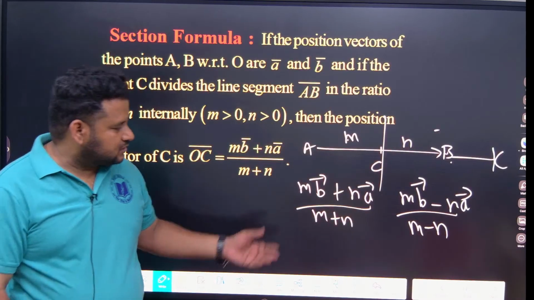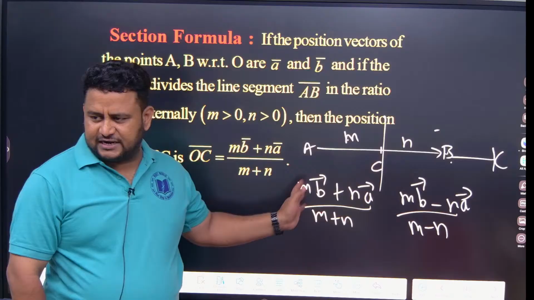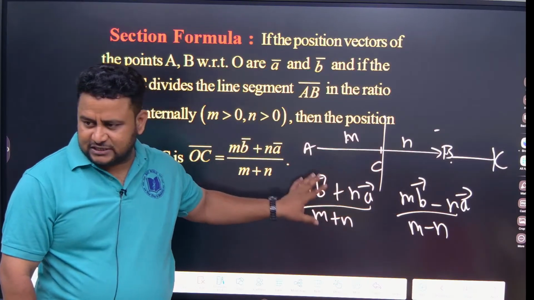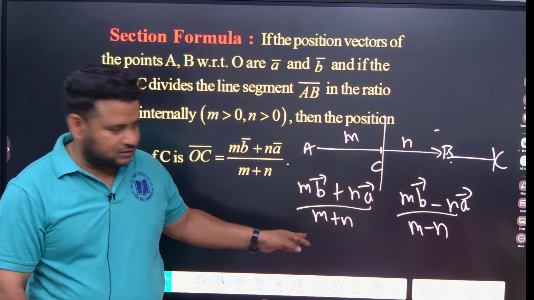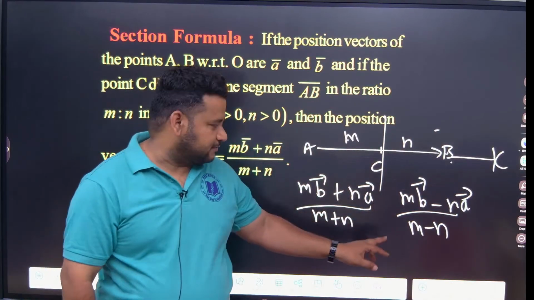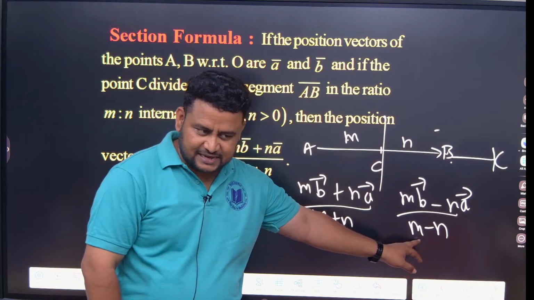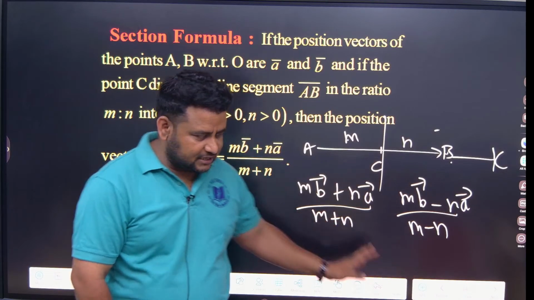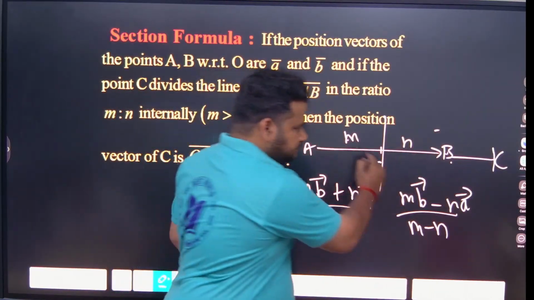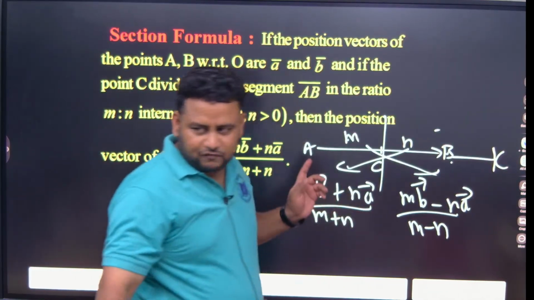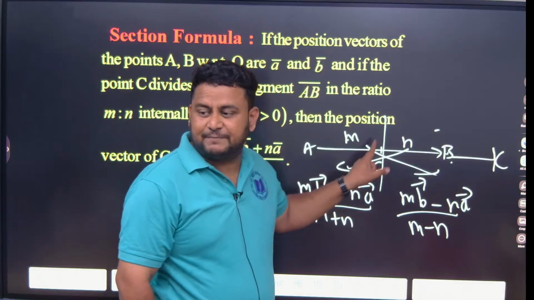So in vectors, you don't have to worry about x coordinate, y coordinate. Just remember this formula. This is for internal division. This is for external. That's all. Don't make the mistake here: it is m minus n. Always it will be m into this one, n into this one, cross. Don't forget that. It is dividing in the ratio m is to n.